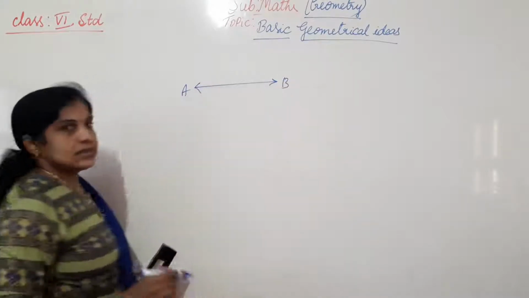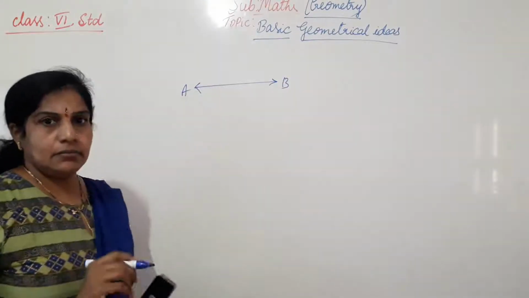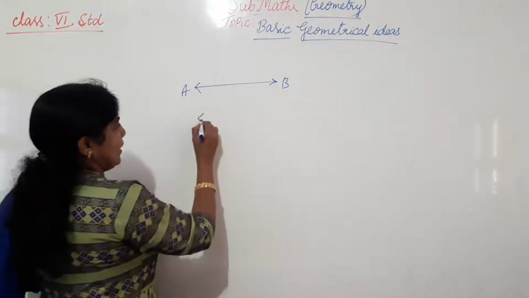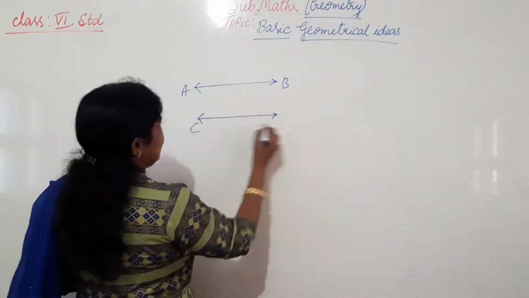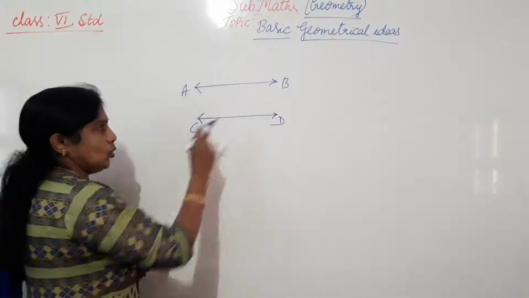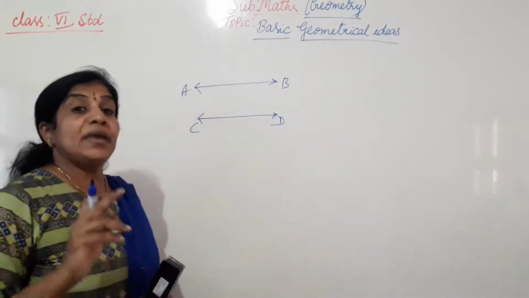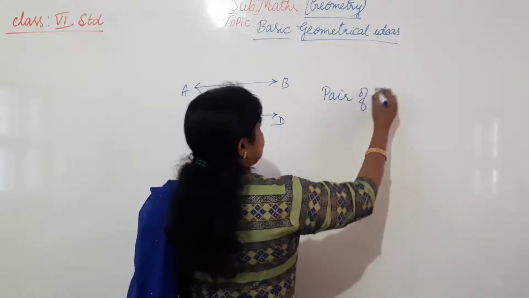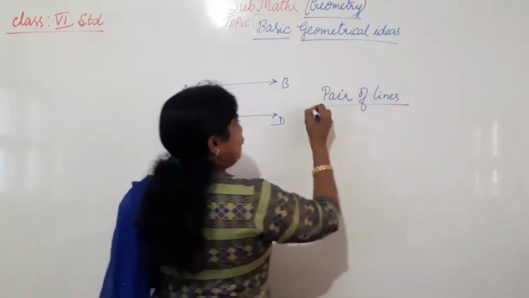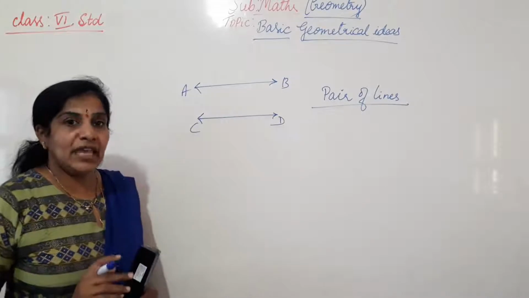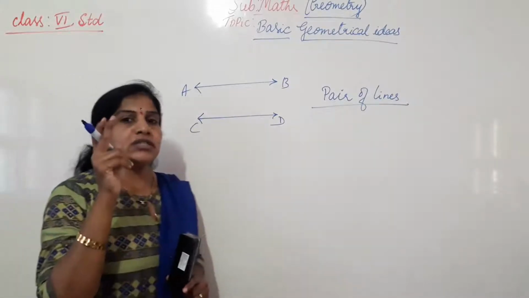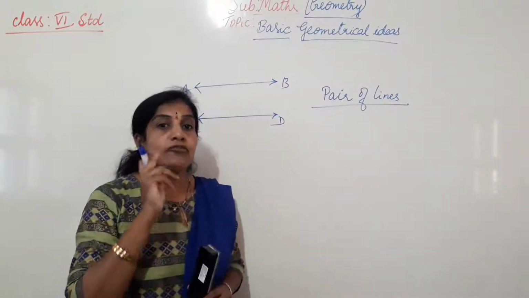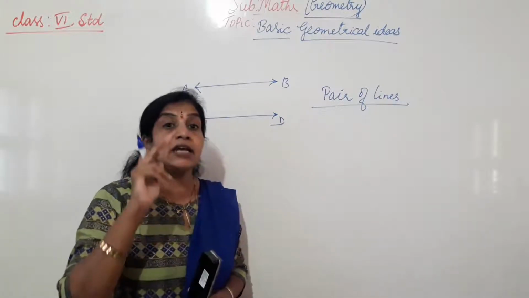AB is a straight line. Only one line is there. If I draw one more line like this and name it CD, these two lines are a pair of lines. Pair means two lines. Pair means always two. Pair of trousers, pair of scissors, pair of tongs, pair of slippers, pair of shoes.